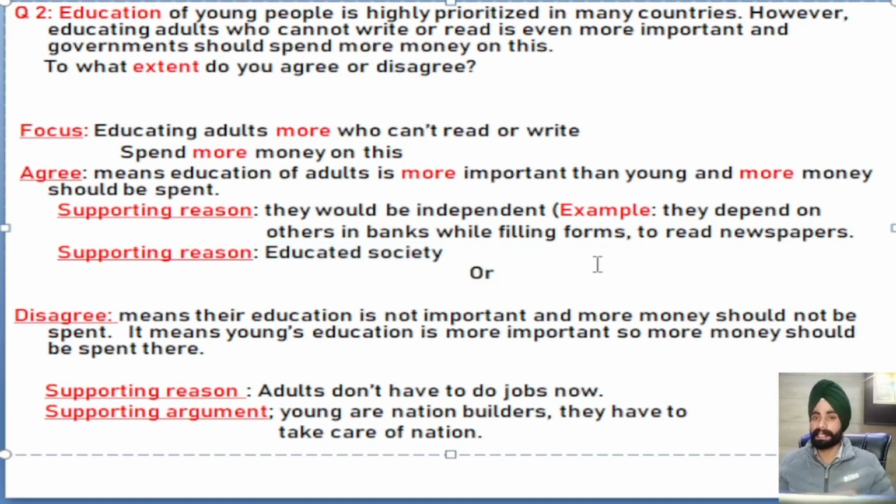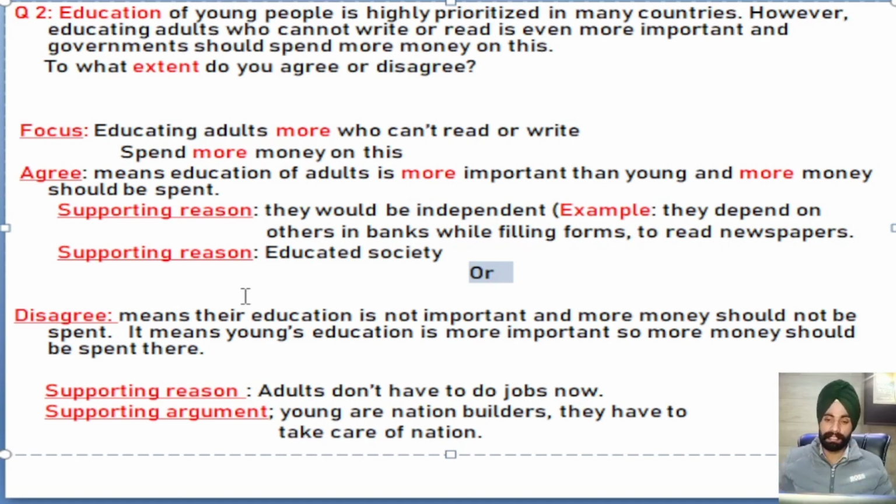So that's the reason I agree that we should spend more money on the education of adults and we should focus on their education rather than young ones. This is the agreement. Or I can also go for disagreement. If I go for disagree, I would say more money should be spent on the young ones' education and less money should be spent on the adults' education.